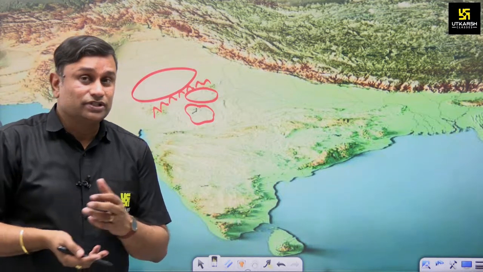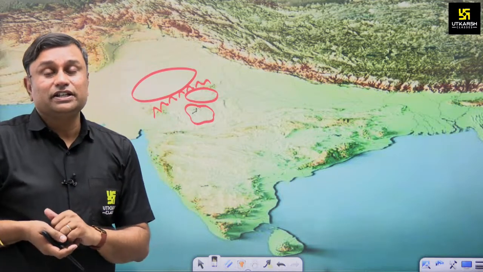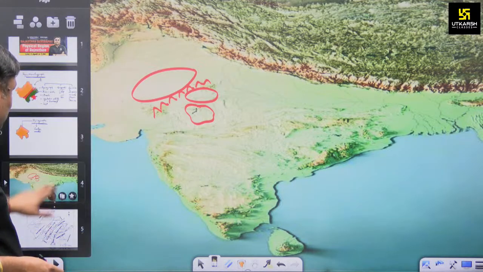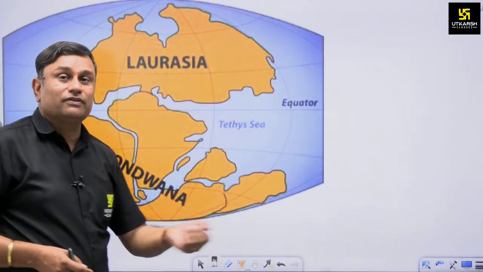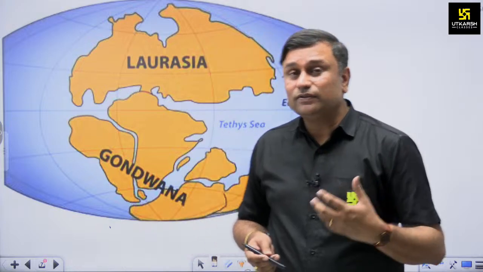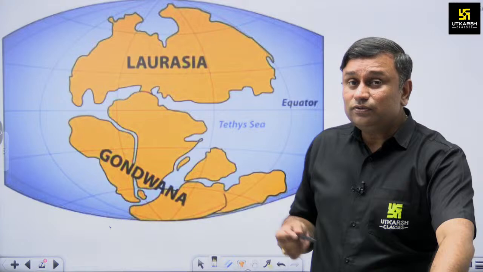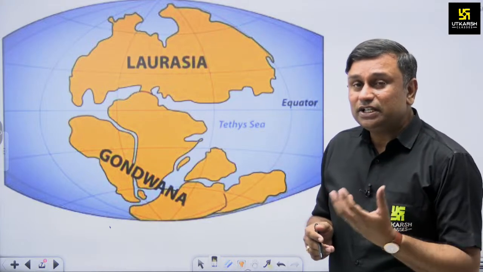So the question arises in your mind: at 60 to 70 million years back, what was our position? Our position was in the southern hemisphere, in the landmass of Gondwanaland. So the first thing physiography says is that as a resident, as a member of our state, if you are going to be an administrative person, you first of all know about your landmass. So our landmass is Rajasthan.